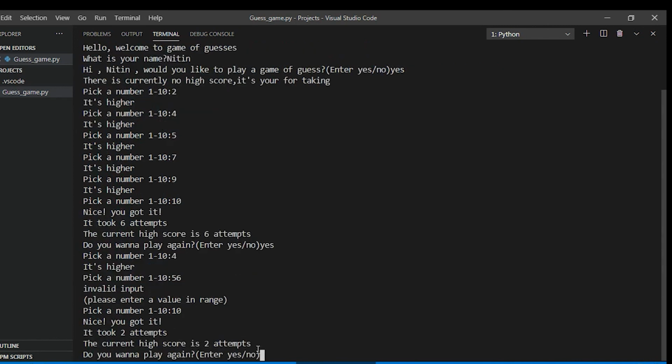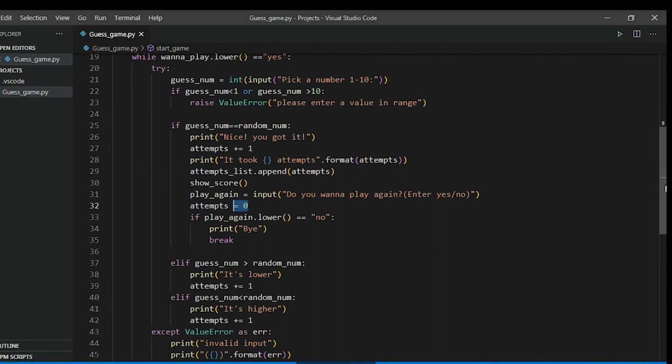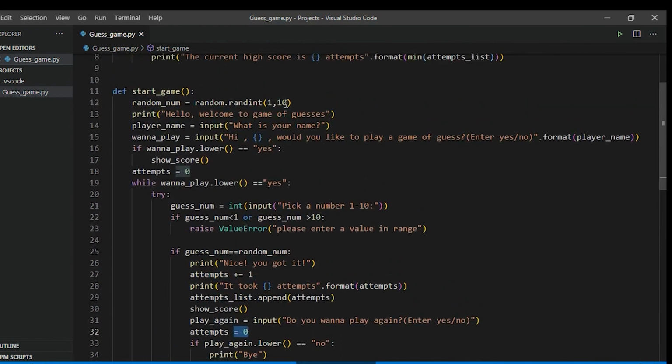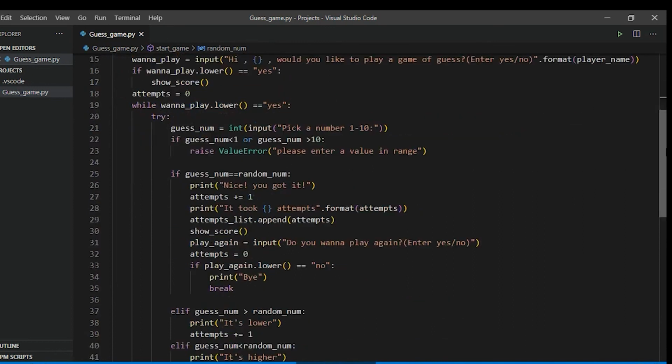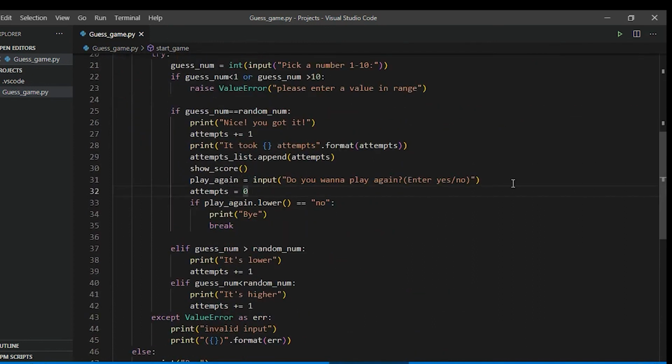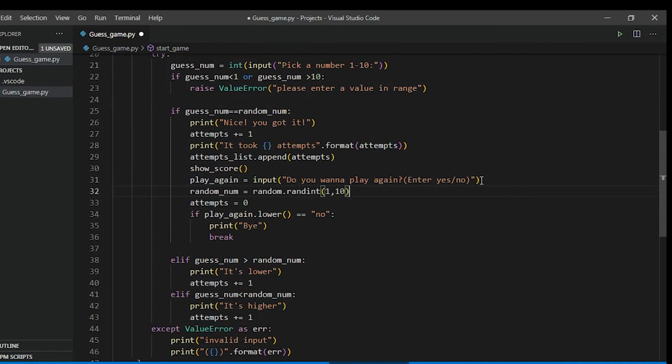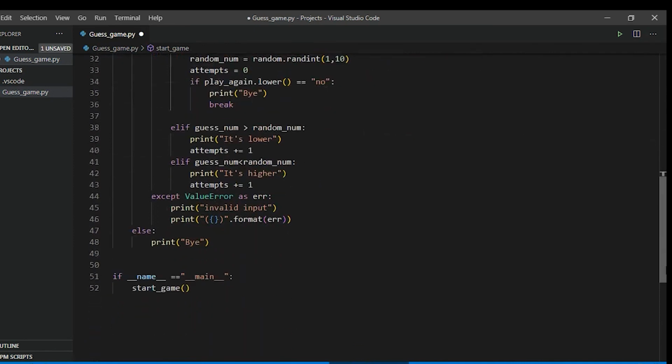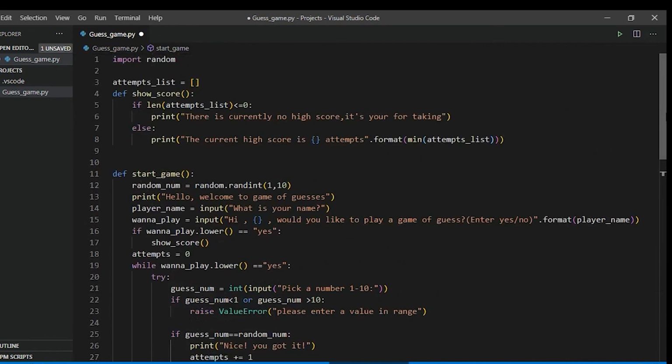The current high score is 2, but one more issue I am recognizing is that the random number is not changing. So yes, we should fix that as well. If the user has successfully guessed the number, we should change the random number as well. So now we will put this in this block. Yes, so I think that's the entire program. It will work completely fine.